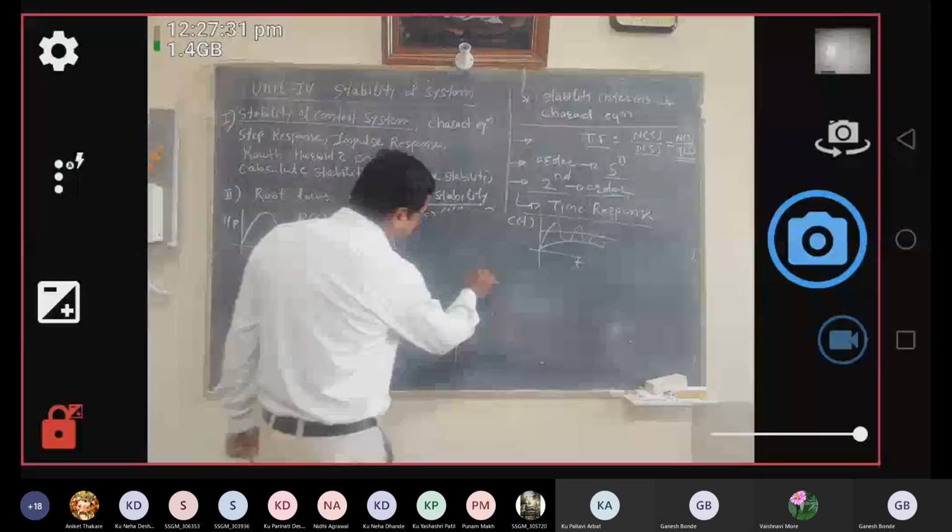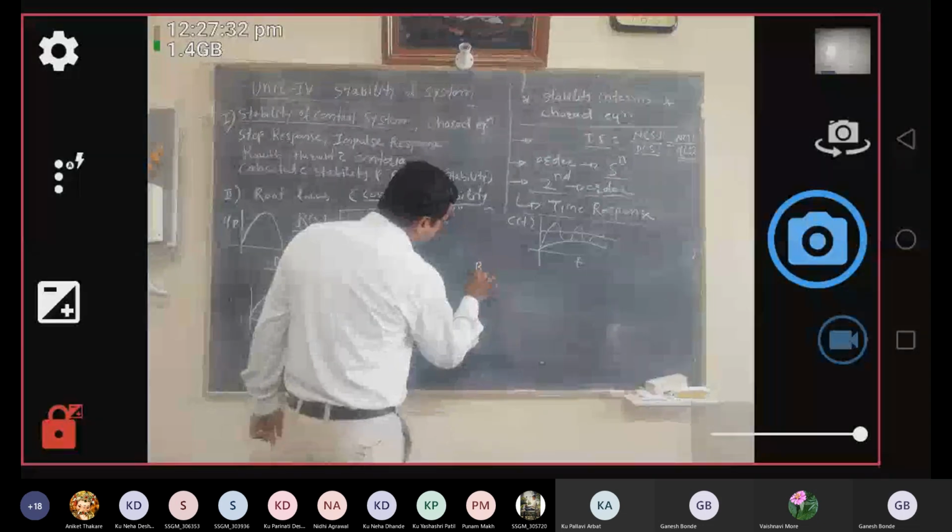But when the order of the system increases, that means for third order, fourth order, fifth order, and sixth order, what about the determination of the time solution of a higher order system? It is a time consuming and complex process. Therefore, we cannot easily determine the time solution of a higher order control system.